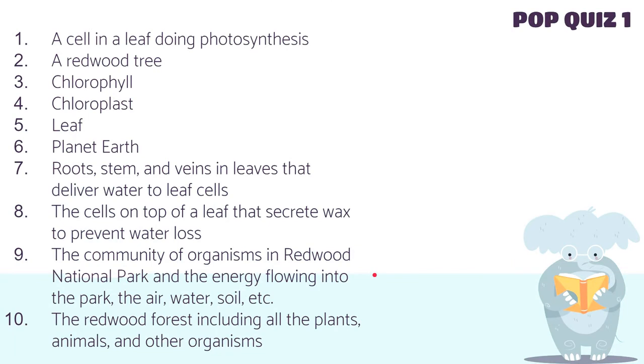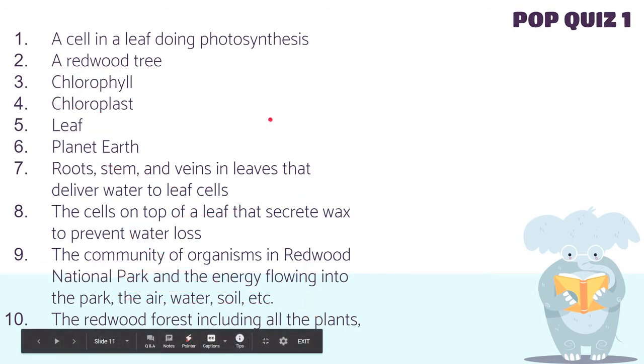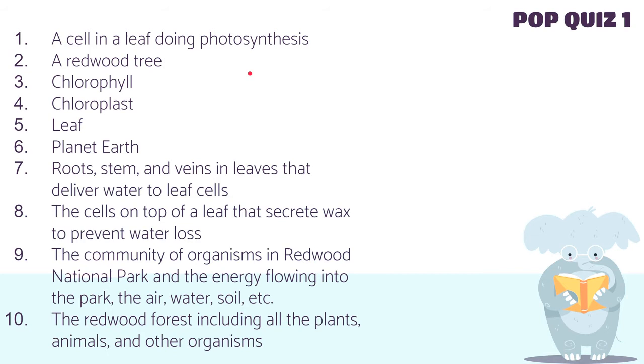Now let's try this pop quiz. Identify the levels of organization shown in the examples here. A cell in a leaf doing photosynthesis. That's cell or cellular level. A redwood tree. That's a single tree, so that's an organism. Chlorophyll. That's a part of plant cells, a pigment that's responsible for photosynthesis. So chlorophyll is a molecule.